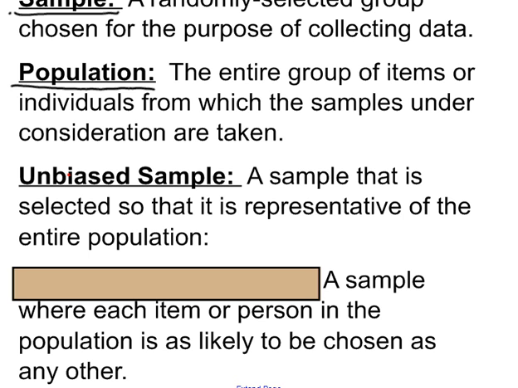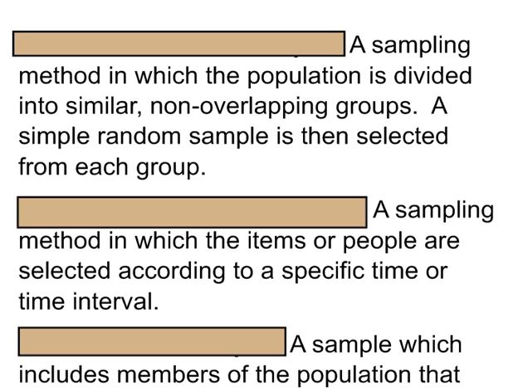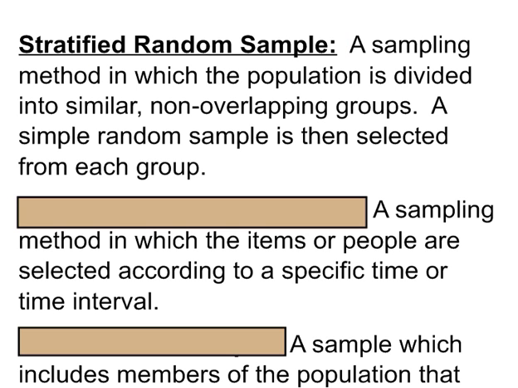An unbiased sample is a sample that is selected so that it is representative of the entire population. A simple random sample is a sample where each item or person in the population is as likely to be chosen as any other. In other words, there's no bias in the selection process. A stratified random sample is a sampling method in which the population is divided into smaller, non-overlapping groups. A simple random sample is then selected from each group. So we break it up into groups, and then we take a smaller sample from each of the groups.